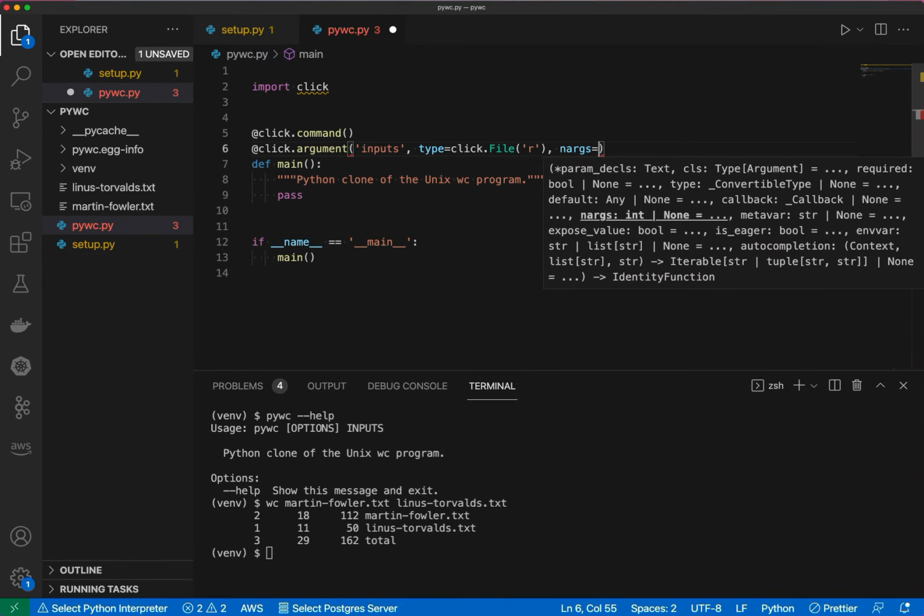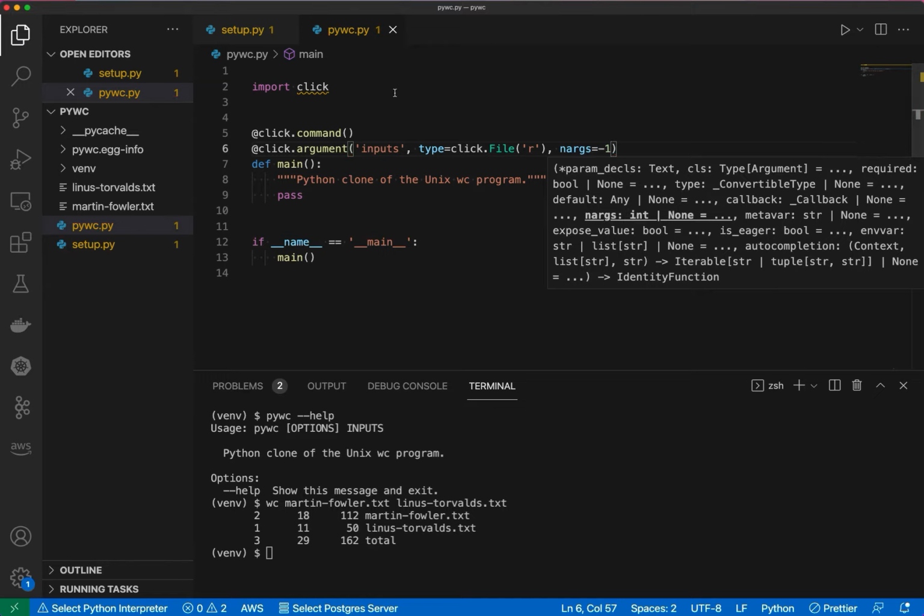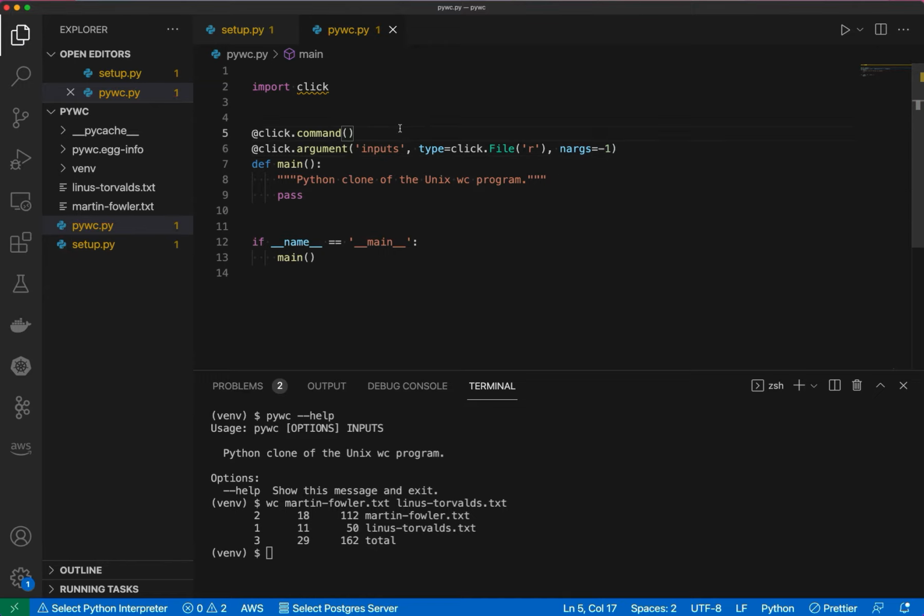And if you're only going to ever specify 2 arguments, or 3 or 4 or 5, then you would use 2, 3, 4 or 5 here. If you want to accept a variable number of arguments, you throw a -1 in there, and that will take anywhere from 1 to however many your program can handle. So now I could do this exact same thing where I specify 2 files or however many files I want to with my pywc program.